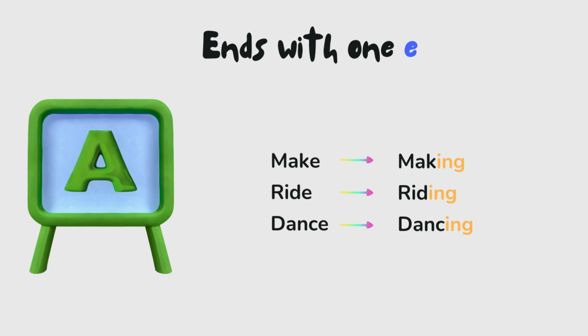In the next rule, we have the verbs that end with one e. It could be like make, making, write, writing, dance, dancing. There are a lot of verbs that end with e, so you only have to remove the e and add the ing.